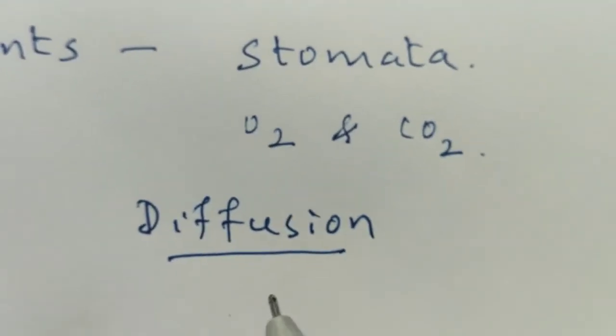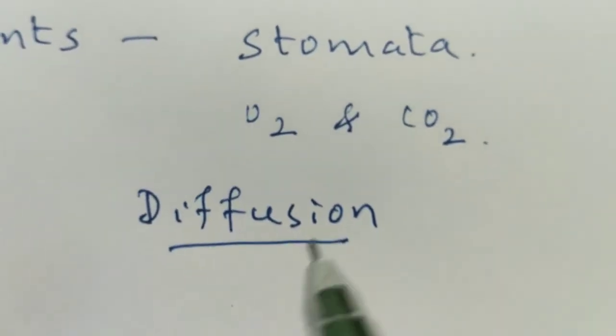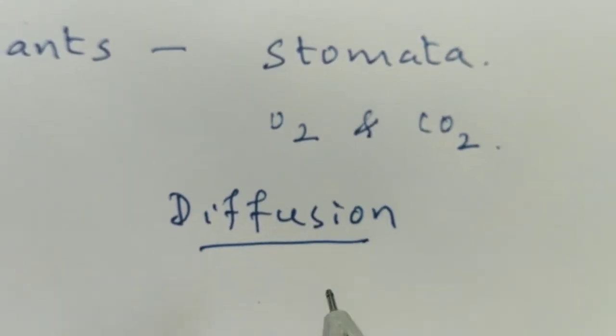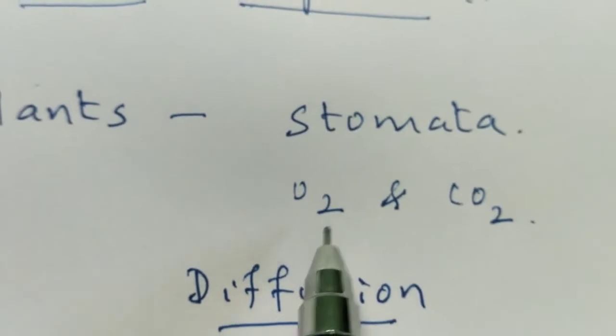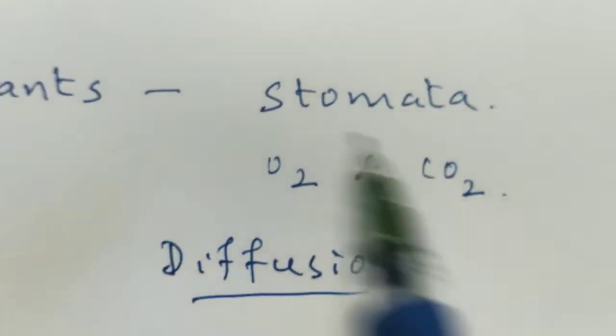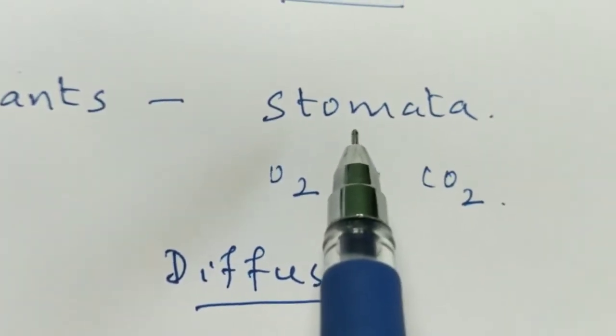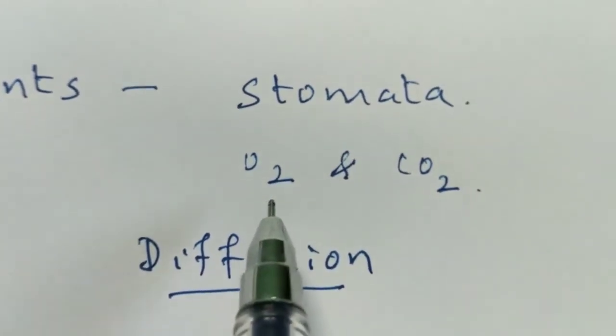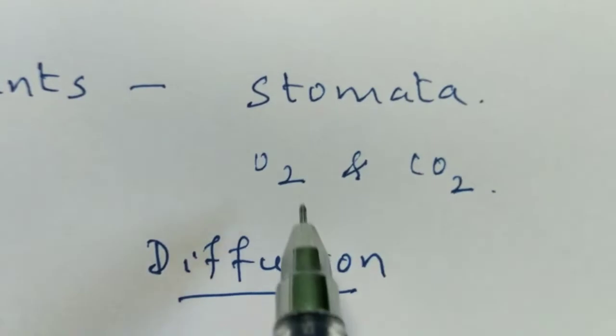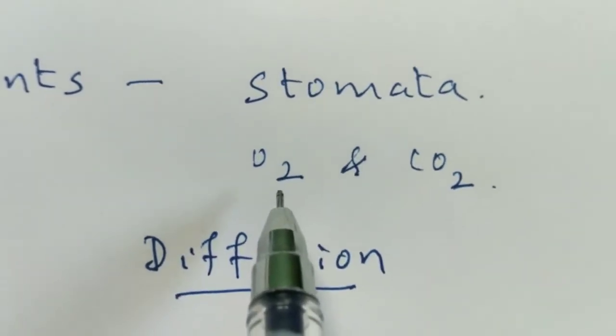Diffusion is the process where molecules move from higher concentration to lower concentration. By this diffusion, the exchange of oxygen and carbon dioxide takes place through the stomata, and this oxygen circulates to each and every cell of the plants.